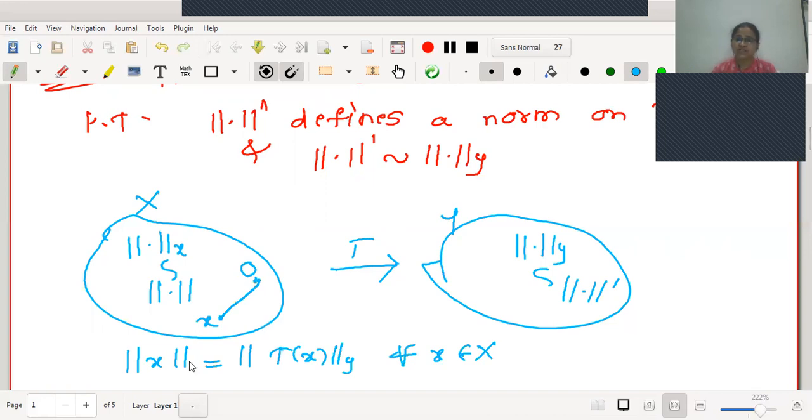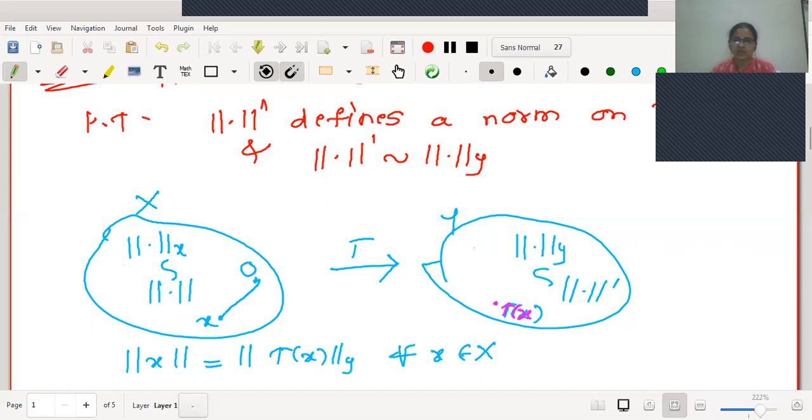But now, what is the new norm defined? New norm is defined as norm Y of T of X. But we know thoroughly that norm Y is the norm defined on the Y space. And for any vector X in X, where will be the T image? Somewhere here will be the T image. Let me change the color so that there will be a clear line. This is my T of X, right?